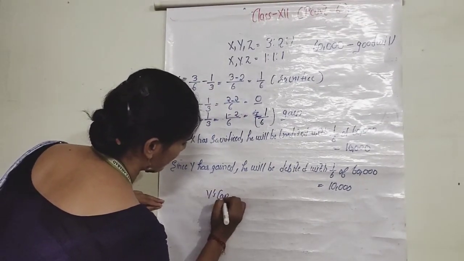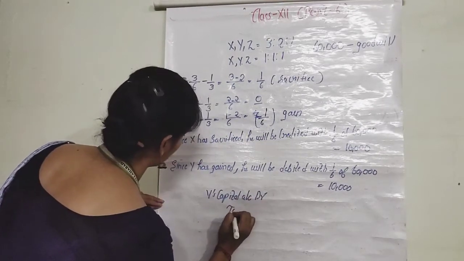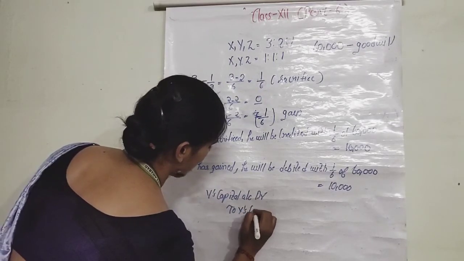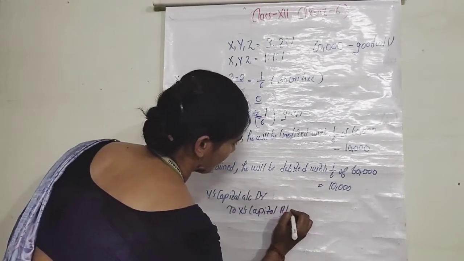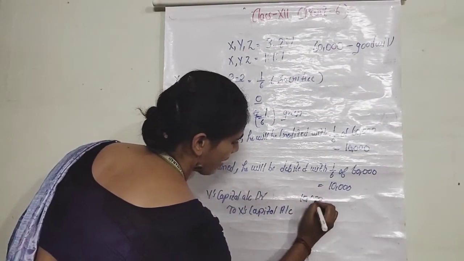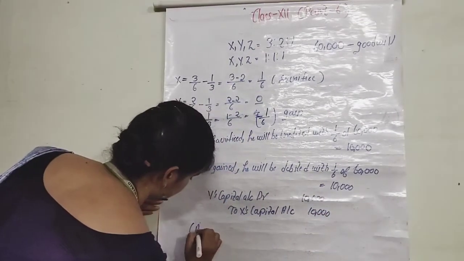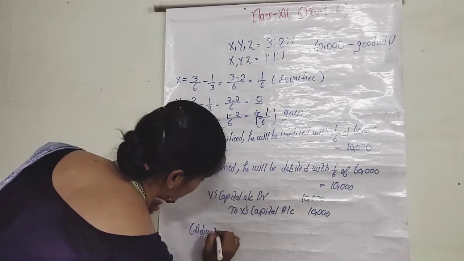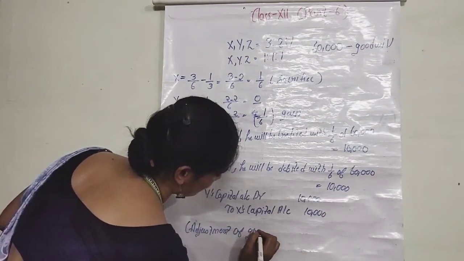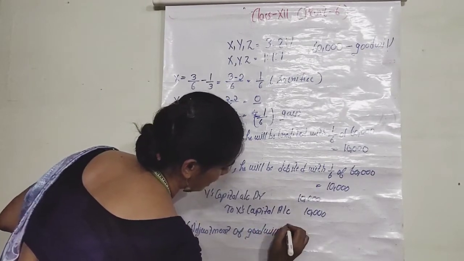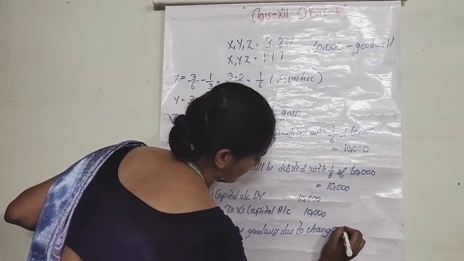Z's capital account debit to X's capital account. And we have to write the narration also. As you all know, this is compulsory. So, adjustment of goodwill due to change in PSR.